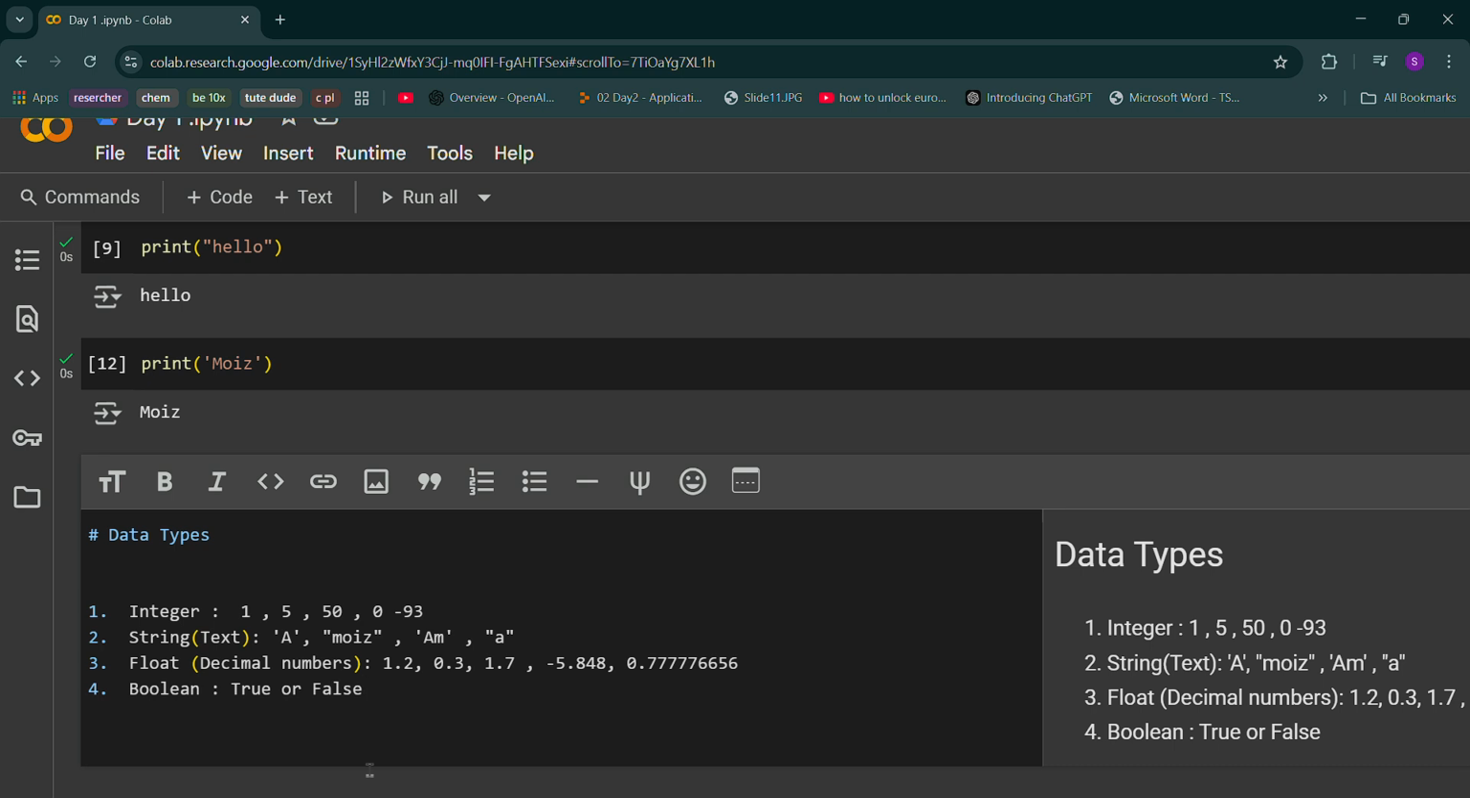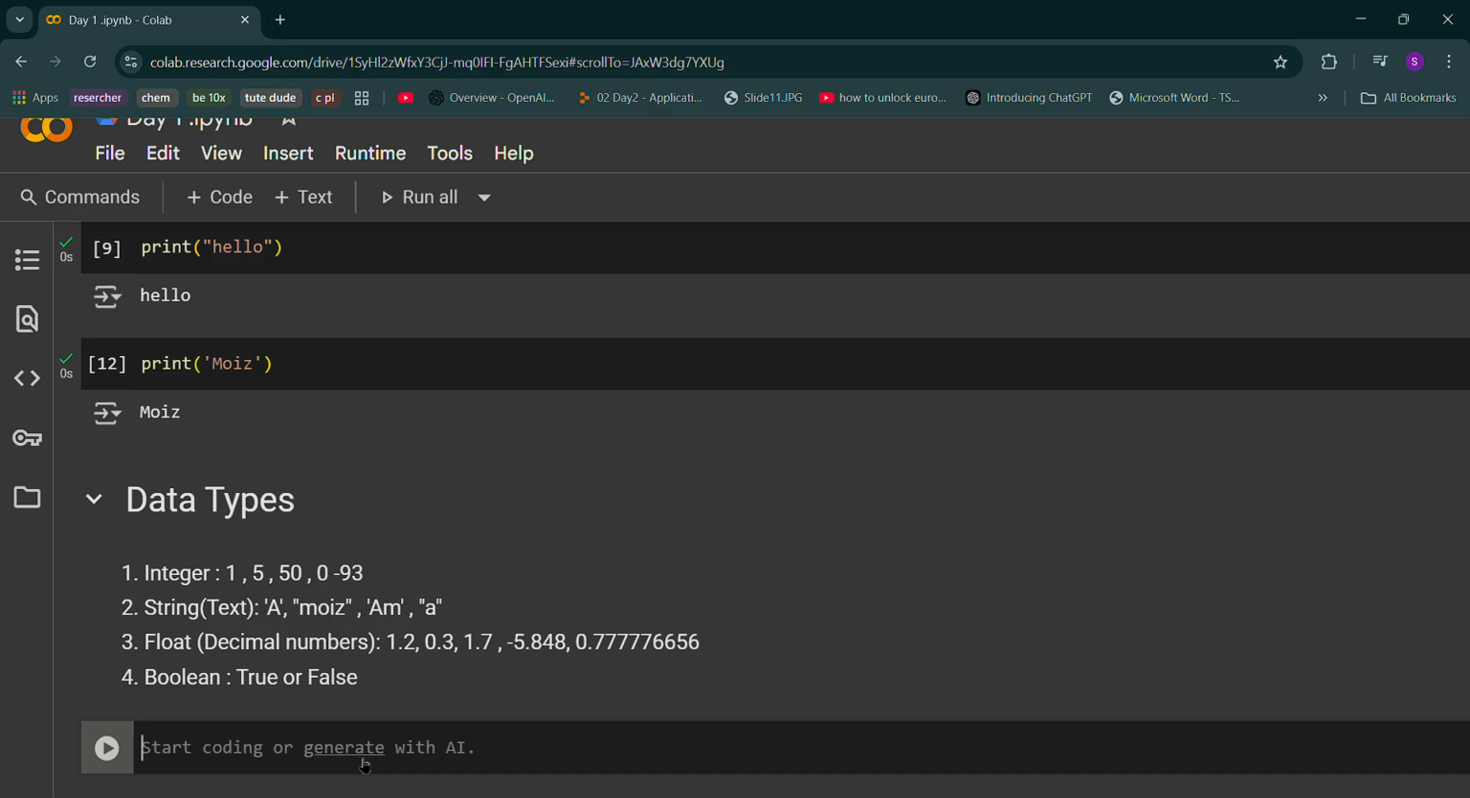Okay, so this many data types we have learned: integer, float, string, boolean. These are primary data types, and other than that we also have secondary data types.